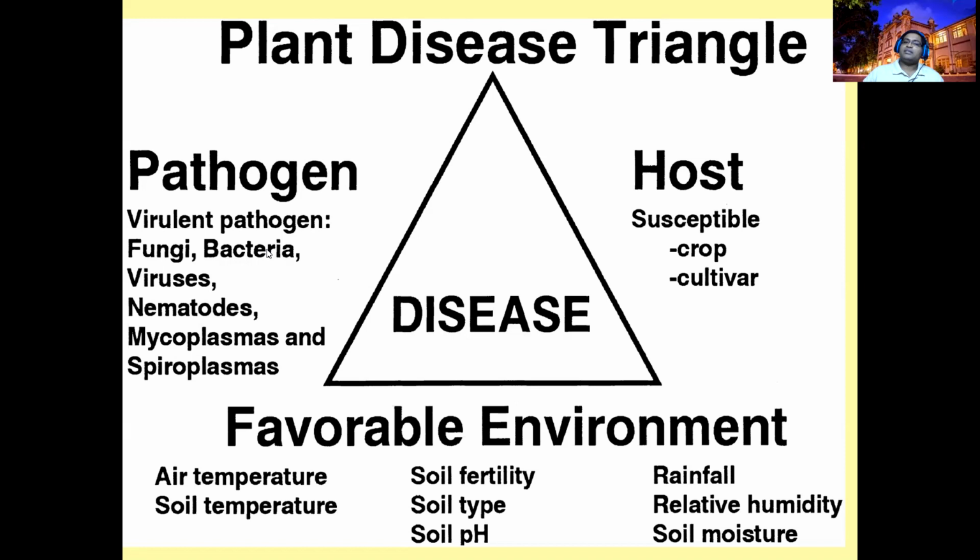For the pathogen factor, it should be a virulent pathogen. It may be any organism, fungi or bacteria, nematode or mycoplasma, but it should be virulent. And the environment should be favorable. If, at the time the host and pathogen interact, the temperature is very high, you will not expect these diseases. Why? Many of these diseases need moisture. But at that time you can expect viral diseases in high temperature, because vectors, especially whiteflies, thrips, and aphids, will be very active, and they can transmit the viruses easily to the host.